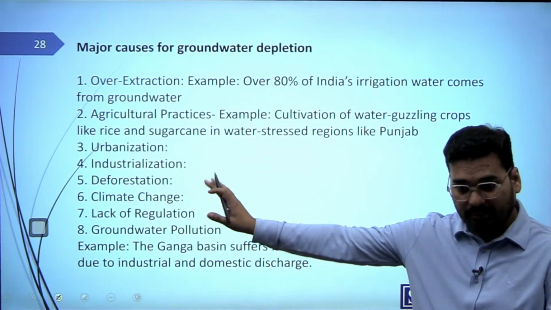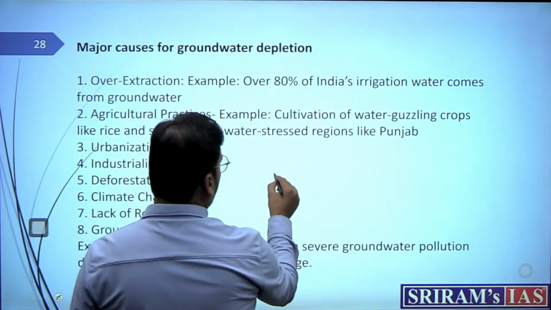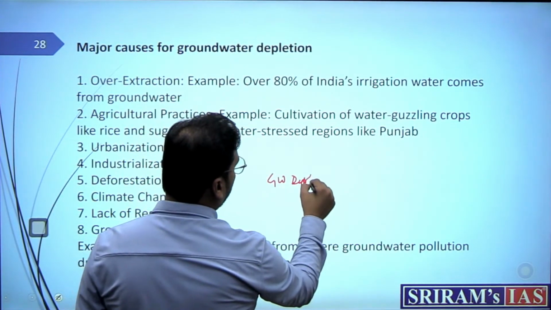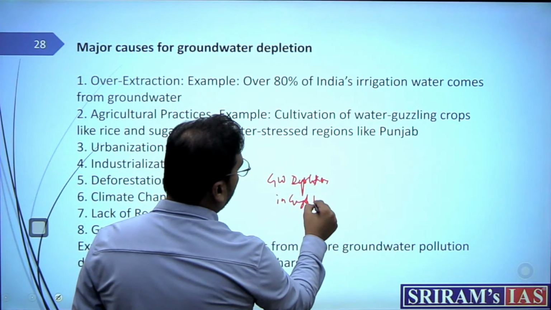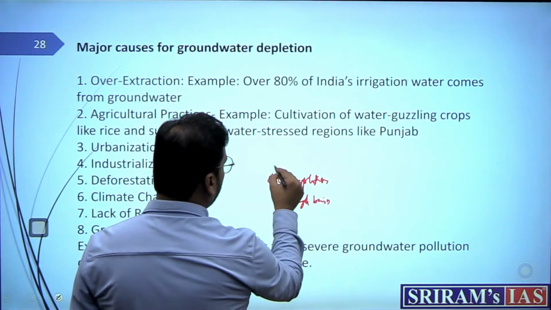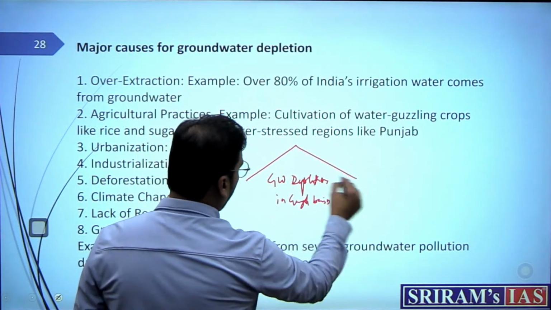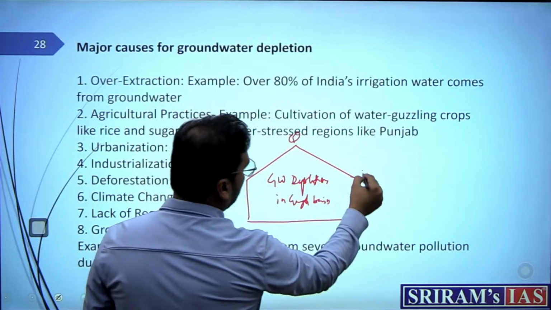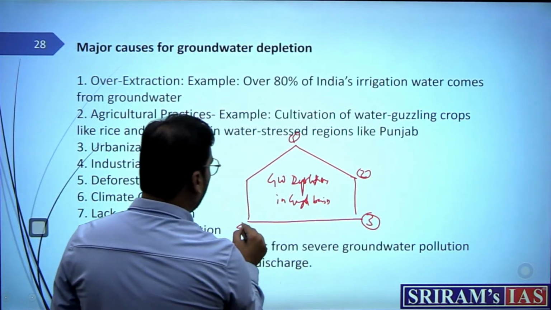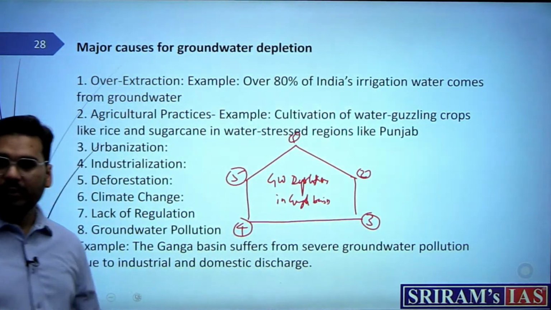Or probably you can say groundwater depletion in Ganga basin. Yes. There's one reason, 2, 3, 4, 5.